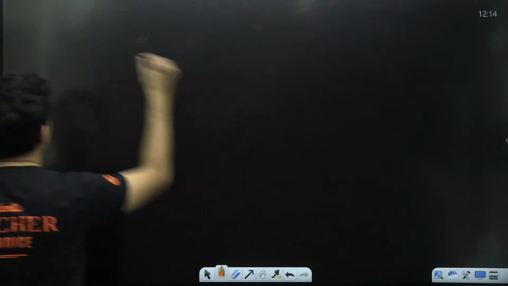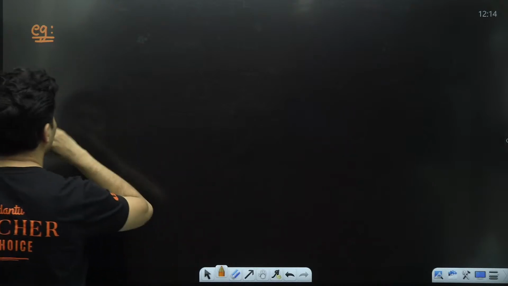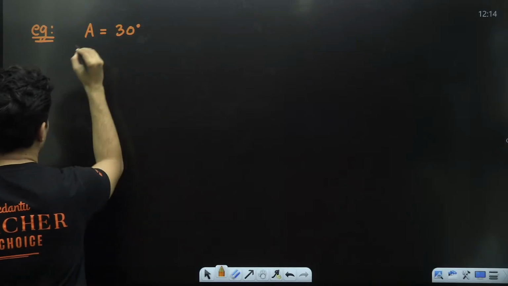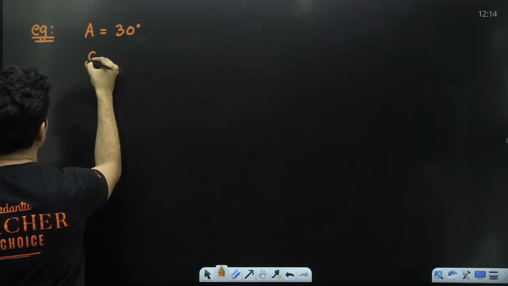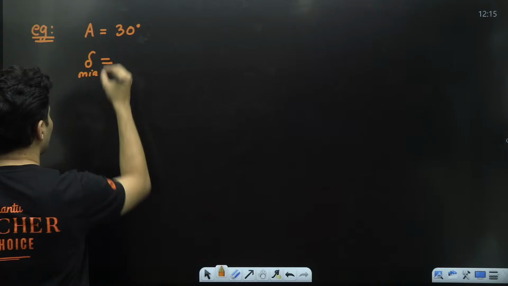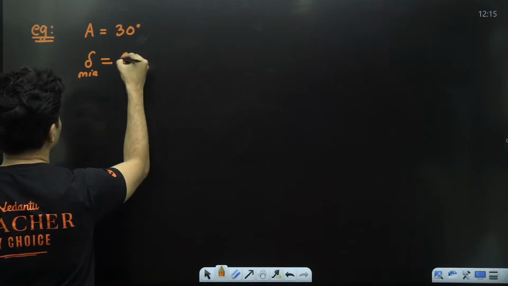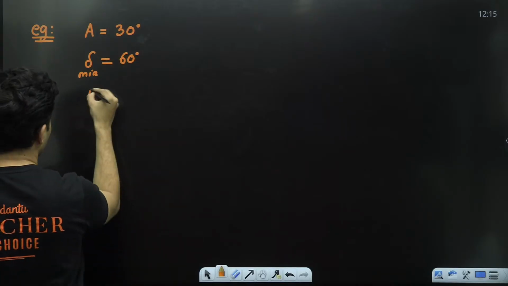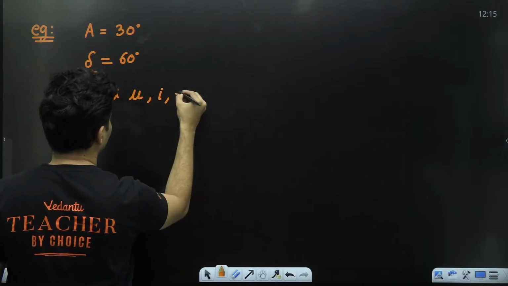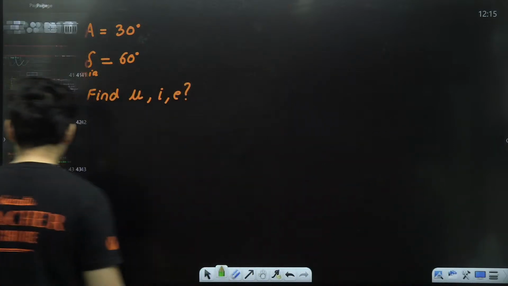Let's say we have another example. It says you have an angle of prism given to be 30 degrees, and the deviation which is minimum is also given to you. Let's say that is maybe 60 degrees. The question is, find the refractive index, incident angle, and emergent angle. Can you do this? Yep, definitely we can try doing this.